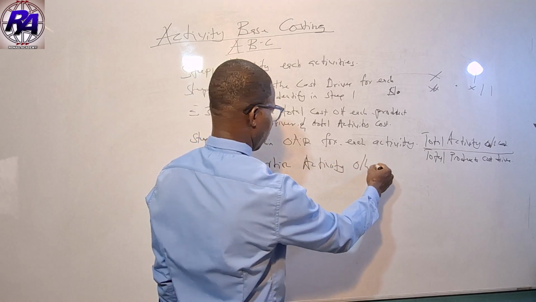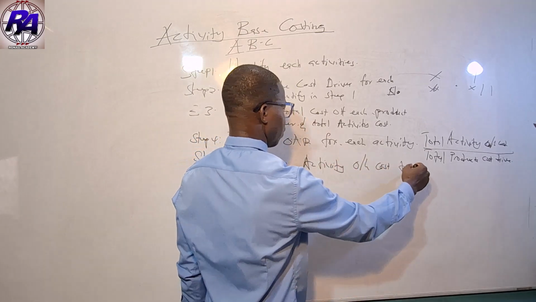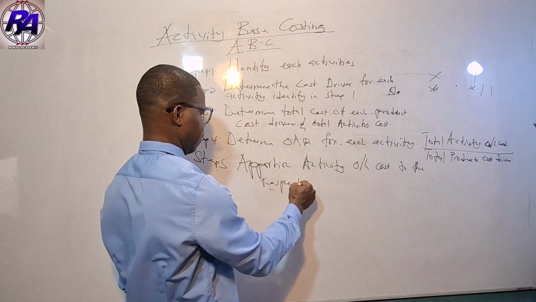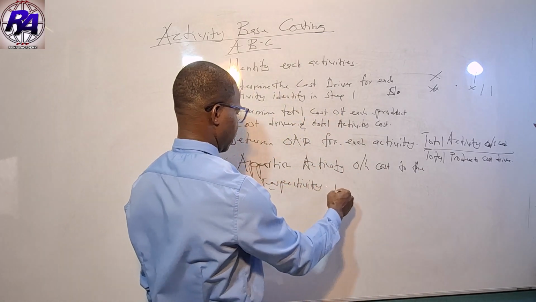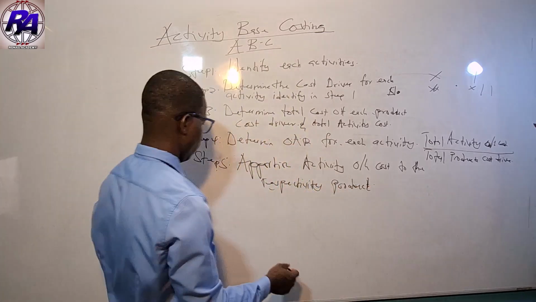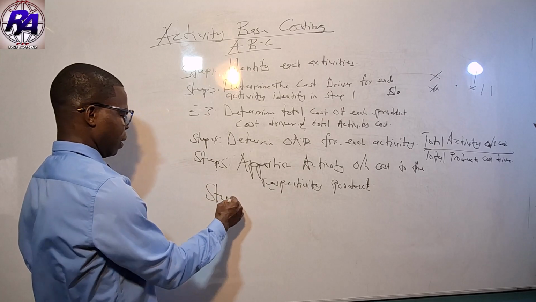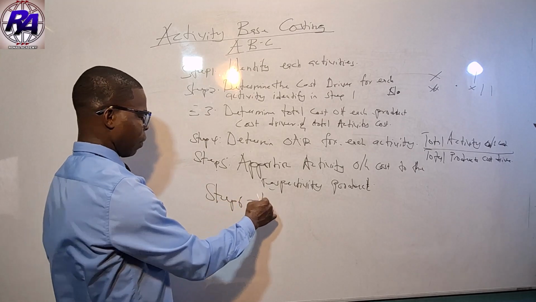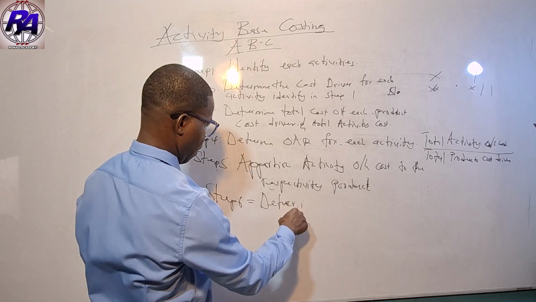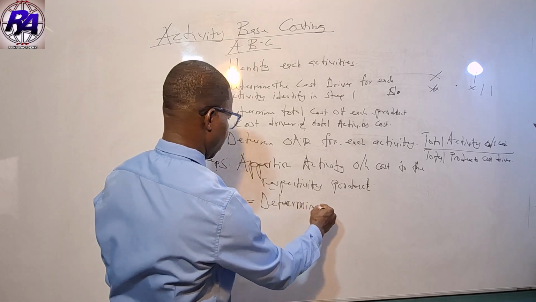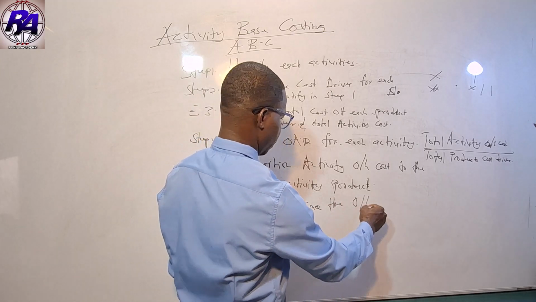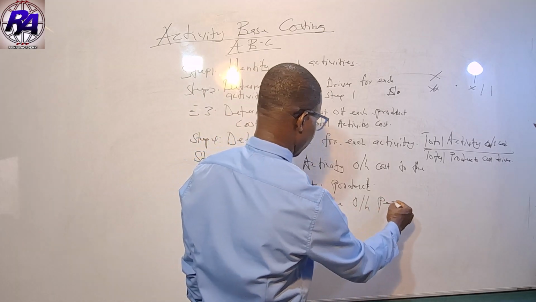Activity overhead cost to the respective product, and then the last step has to do with step number 6: determine the overhead cost per unit.